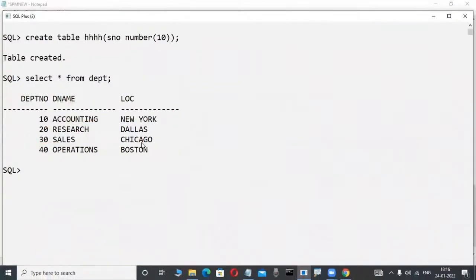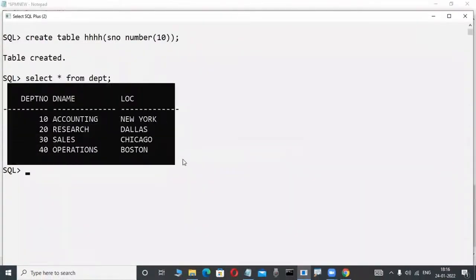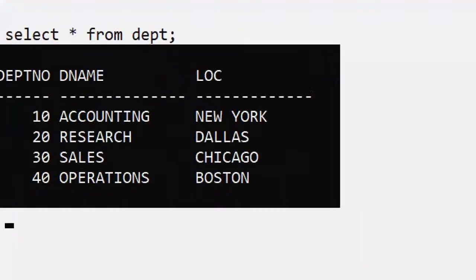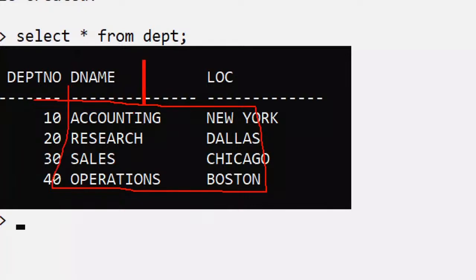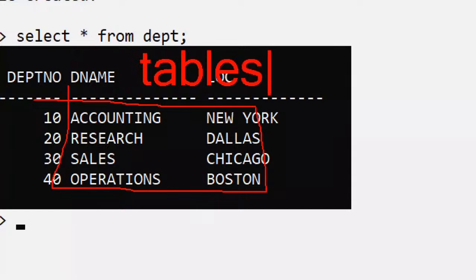From 1970 onwards, data is represented at a logical structure in a relational data model. Relational data model means data is represented in the format of a matrix, rows and columns. Nowadays that is also called two-dimensional tables. But before 1970, this data model was not there.